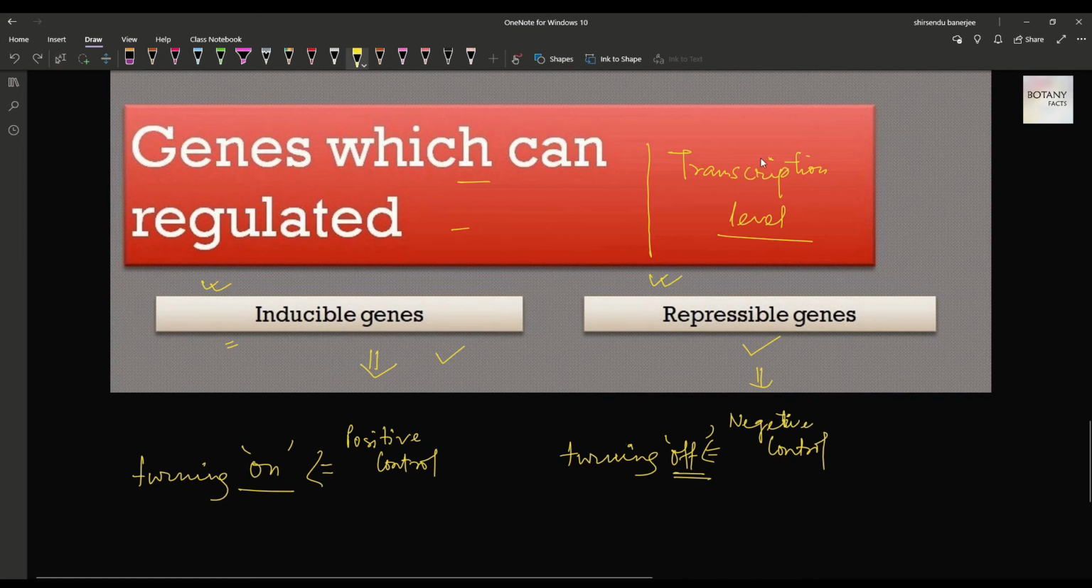Clear? So we have studied the general elements which are needed to regulate the genes at the transcription level. Now I am again going to the DNA stretch.